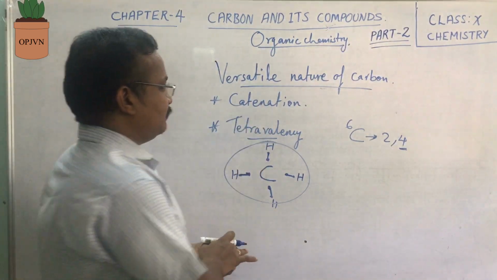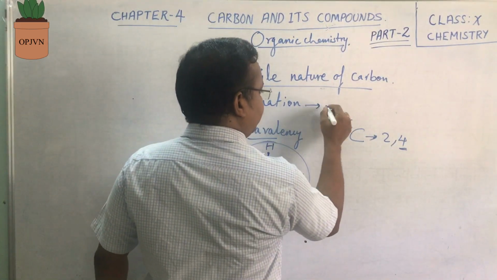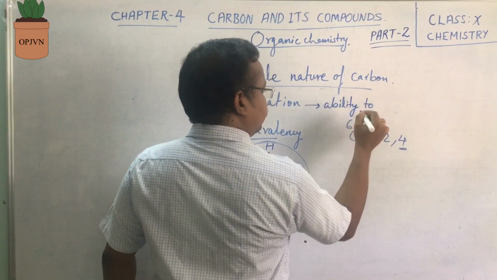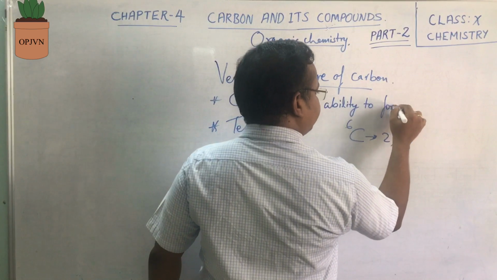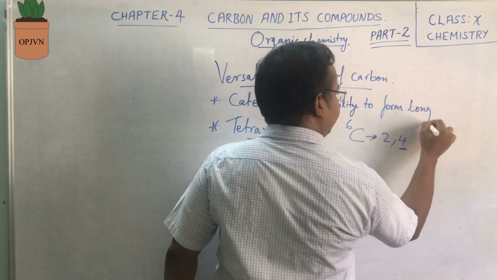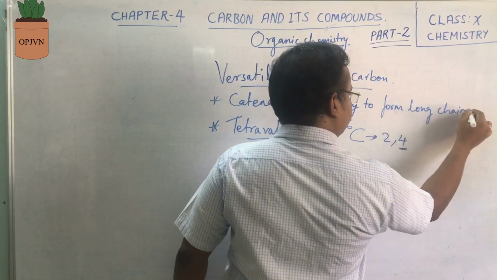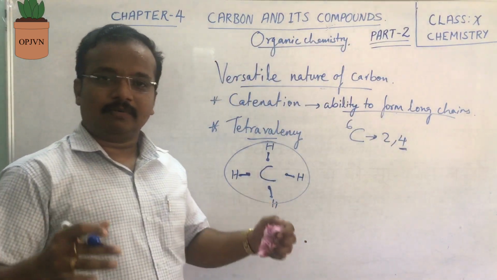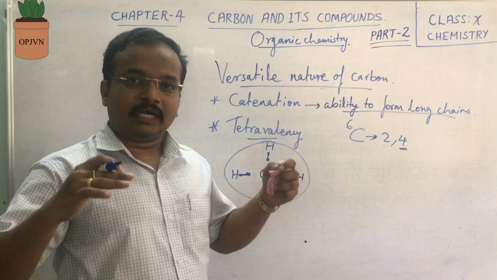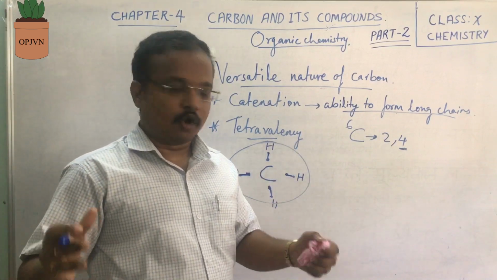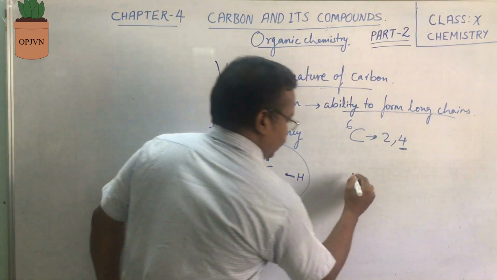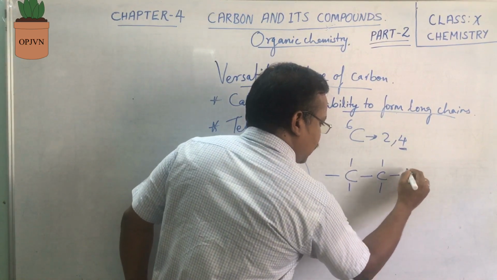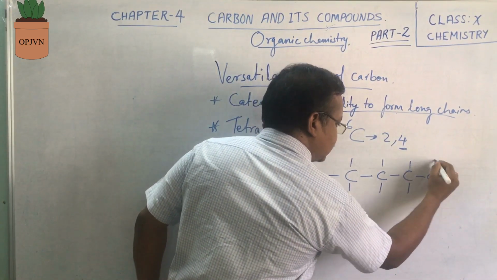And catenation means the ability to form long chains. Catenation is the property of carbon to form long chains of compounds. Carbon combines with other carbon as well as with other substances.